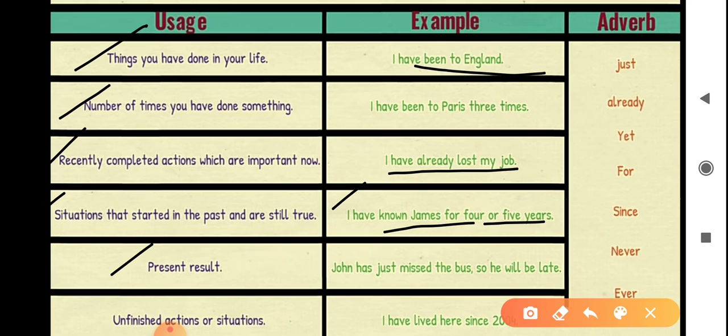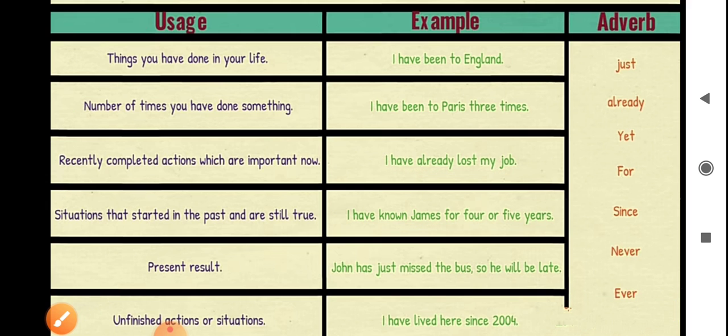Fifth one, present result. For example, John has just missed the bus, so he will be late. Sixth one, unfinished actions or situations. For example, I have lived here since 2004. Here are some adverbs, and these adverbs are mostly used in present perfect tense.